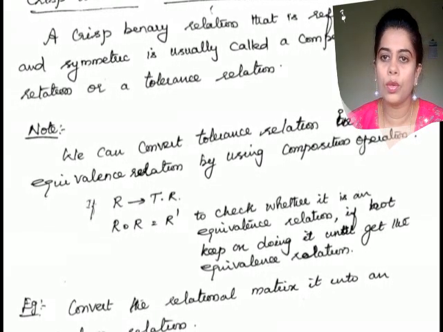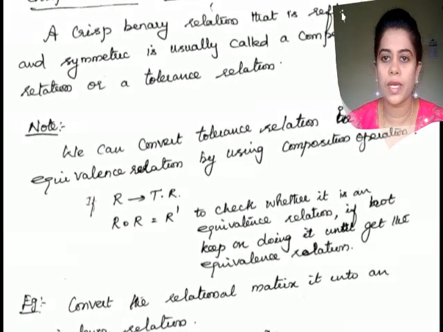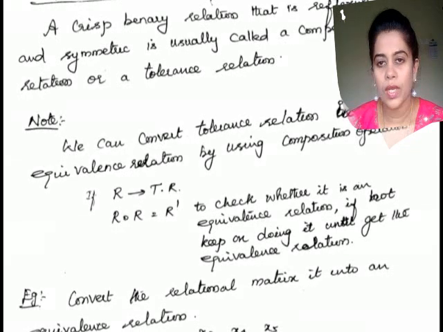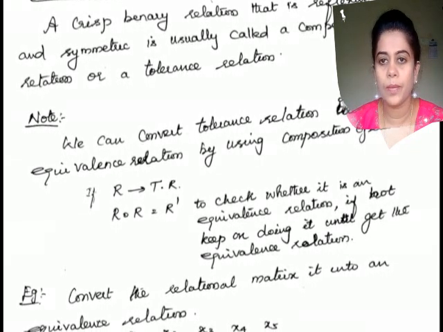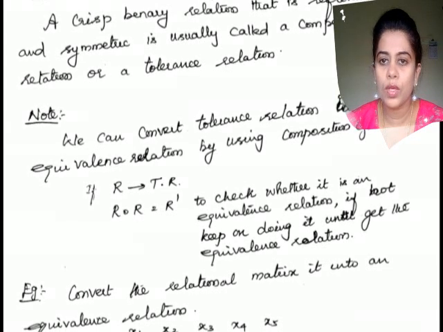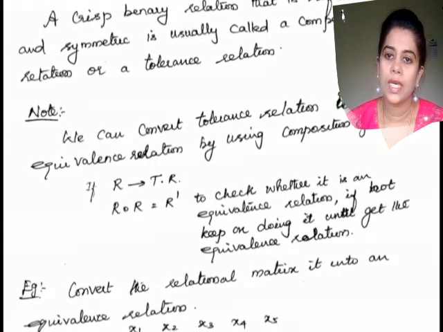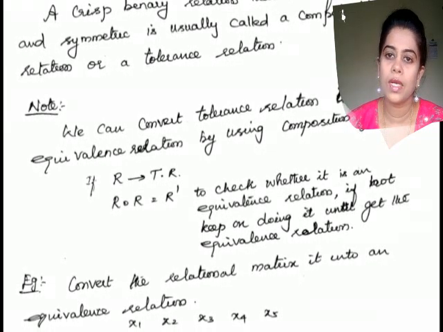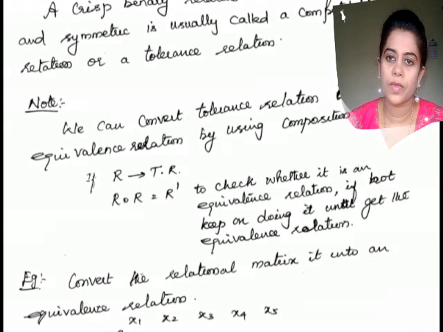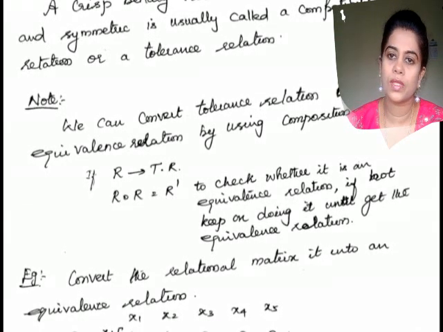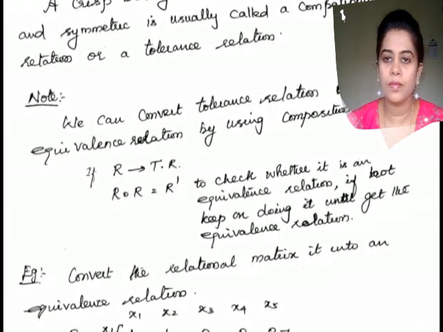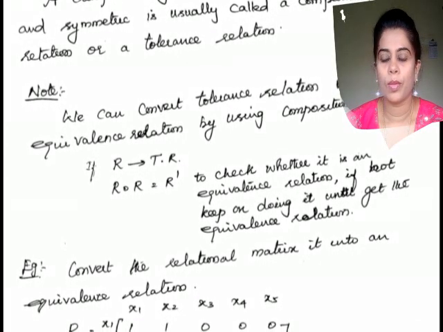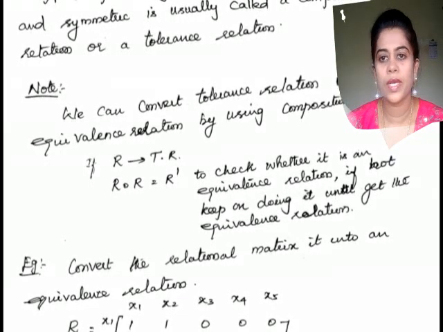And you all know what the composition operation is. If R is a crisp tolerance relation and you want to convert it into a crisp equivalence relation, then you have to keep on doing the composition operation. That we will do through the problem. By that you can understand very clearly.